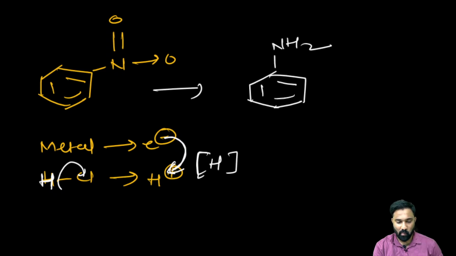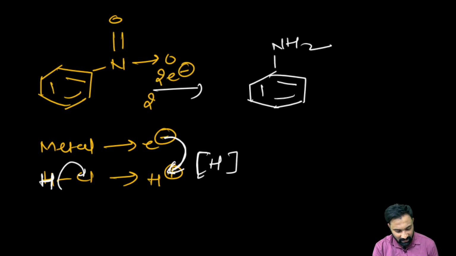No, not 4. Now listen. Not 3. First, the metal will readily lose the 2 electrons.